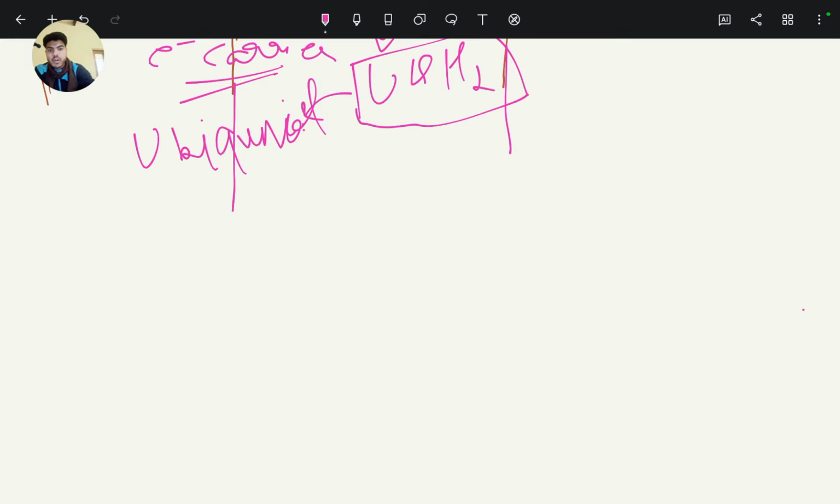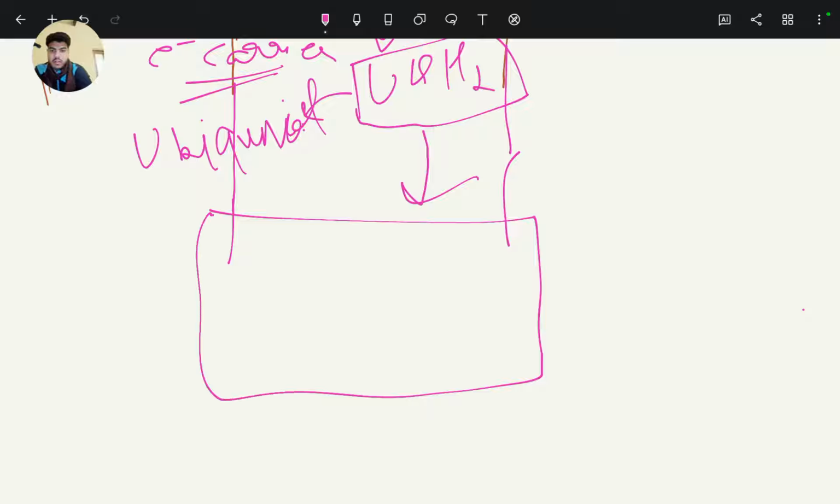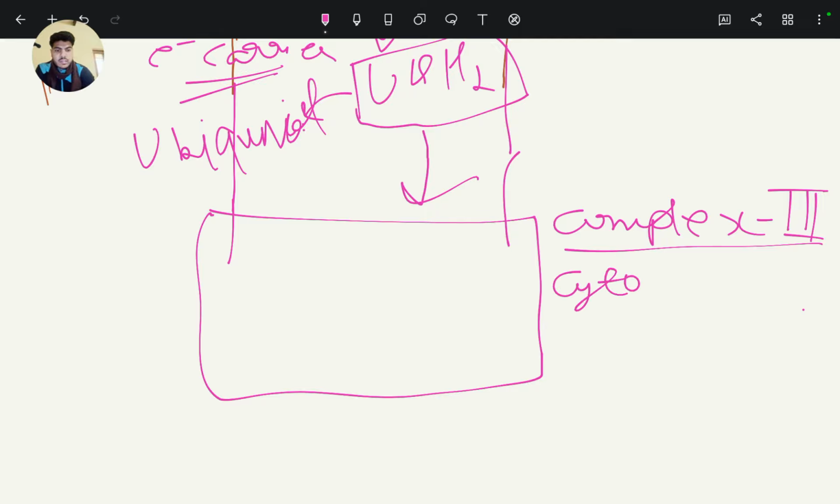Now this ubiquinol transports electrons to another complex in mitochondria, that is complex third, not complex second. Ubiquinol transfers electrons to complex third, also known as cytochrome bc1.